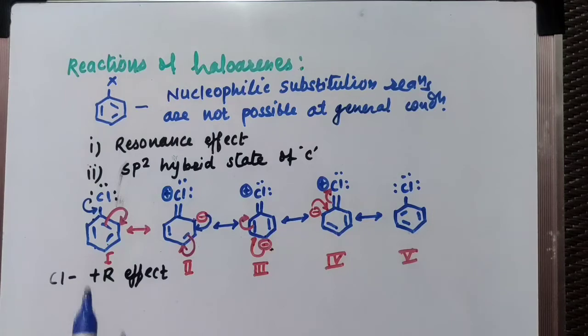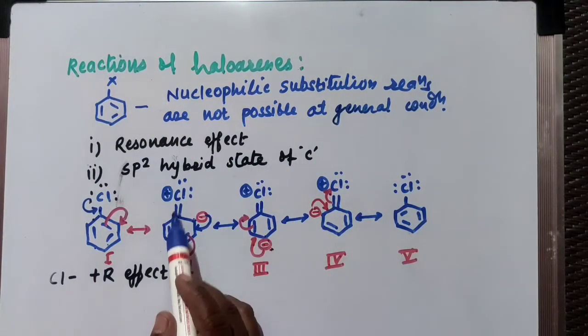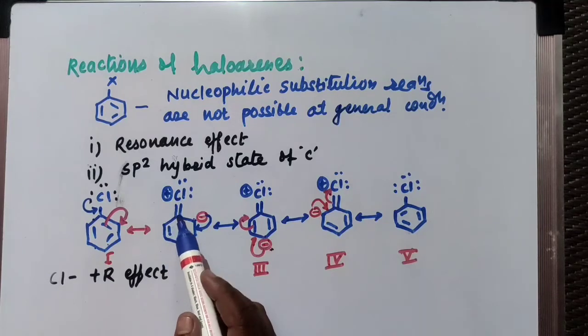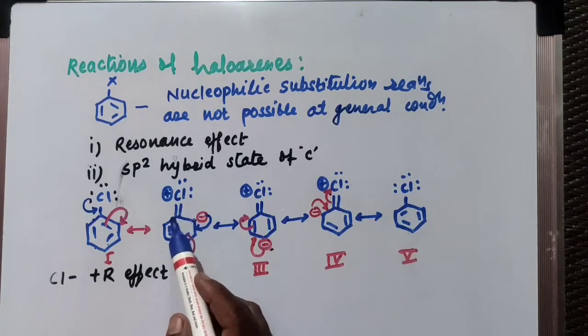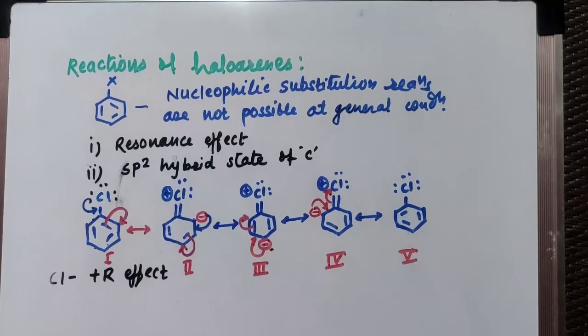What is a nucleophilic substitution? X should be replaced by another nucleophile, but as the bond has partial double bond character, and is also short and strong, it requires more energy to break the C-X bond, and so nucleophilic substitution reaction is not possible at normal conditions.